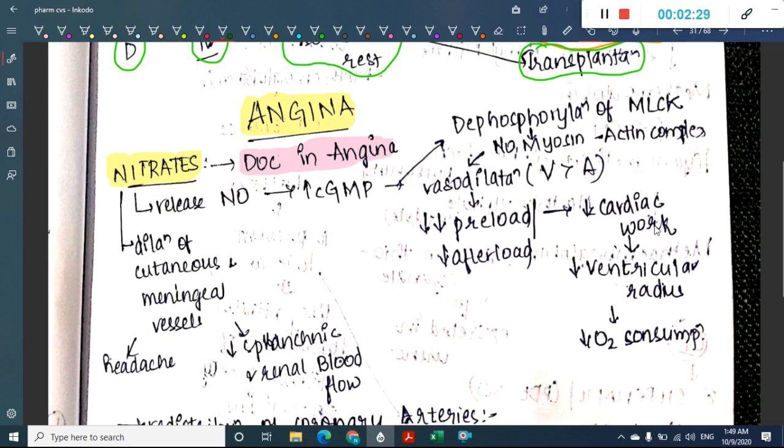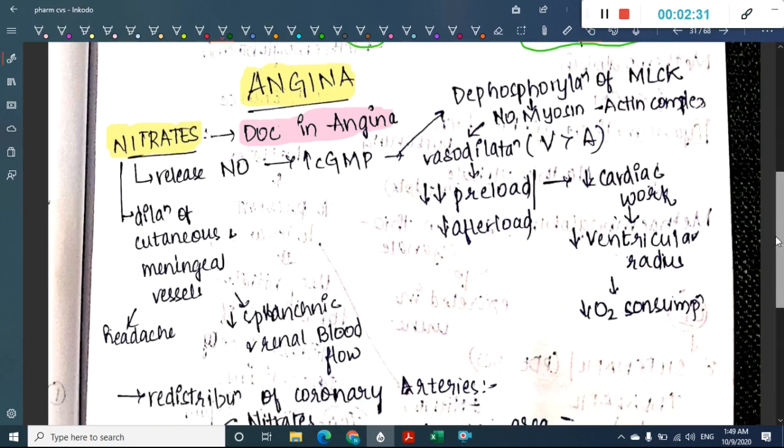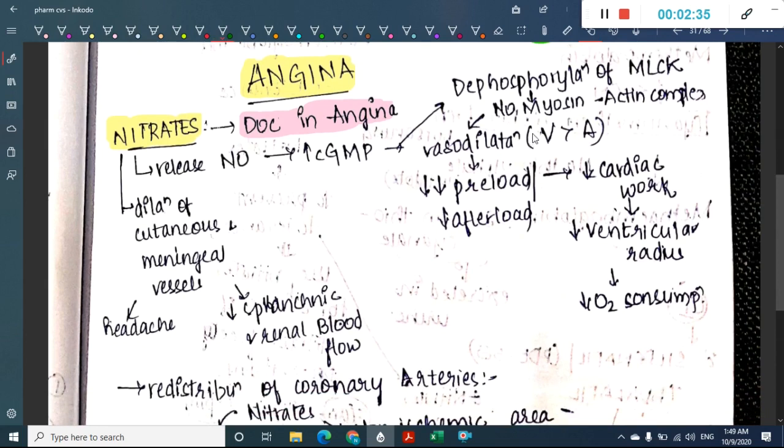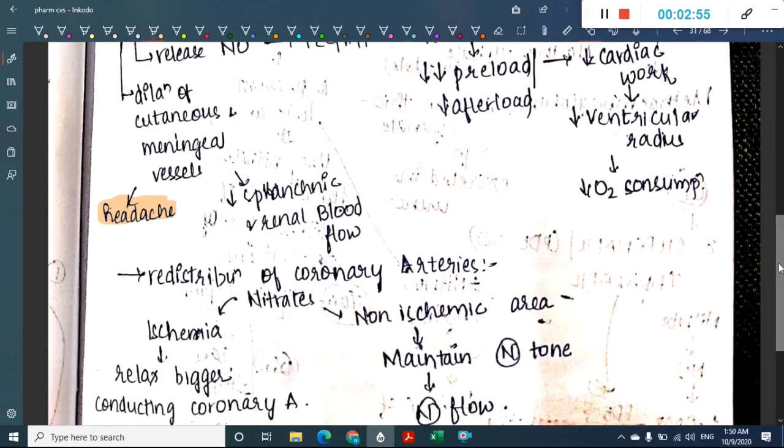So what do nitrates do? Nitrates will dilate the coronary vessels, and they also dilate the cutaneous and meningeal blood vessels. Because they dilate the cutaneous and meningeal vessels, the most common side effect of nitrates is headache. That is the most common side effect you encounter in nitrates. Why? Because of dilatation of cutaneous and meningeal vessels. They will also decrease the splanchnic and renal blood flow.